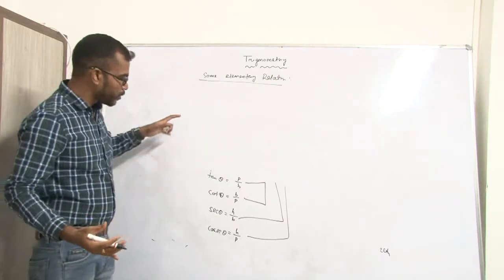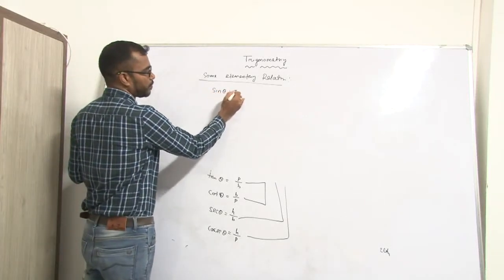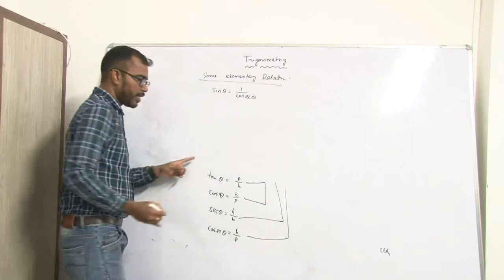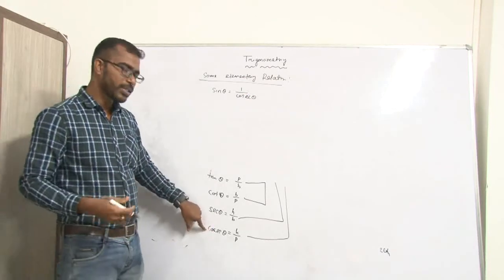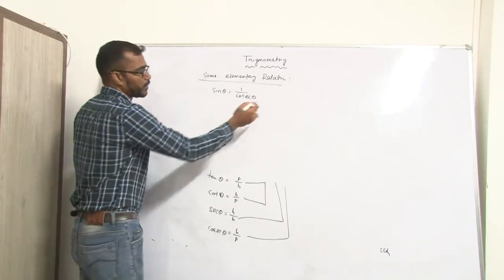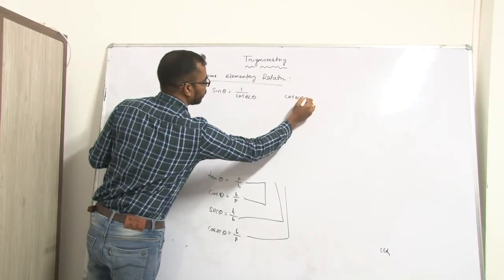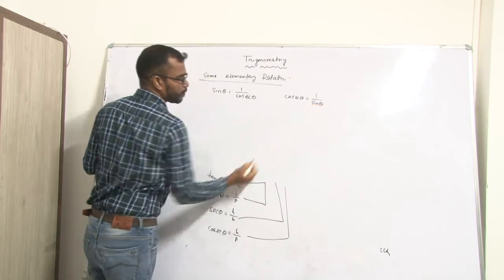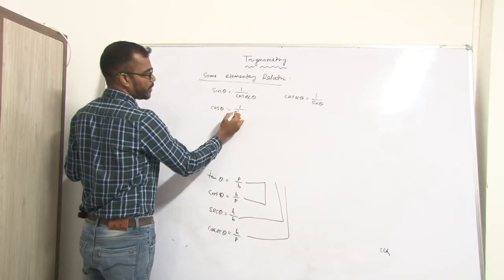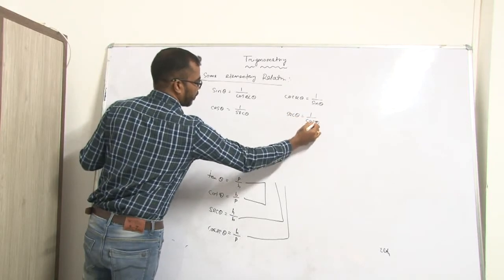Now we discuss the relationship between the 6 T ratios. That means sin theta is equal to 1 by cosec theta, because sin theta is the reciprocal of cosec theta, or you can say cosec theta is the reciprocal of sin theta. Similarly, cos theta is the reciprocal of sec theta, and sec theta is equal to 1 by cos theta.